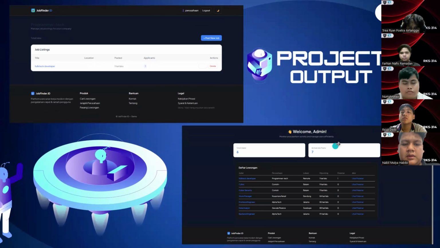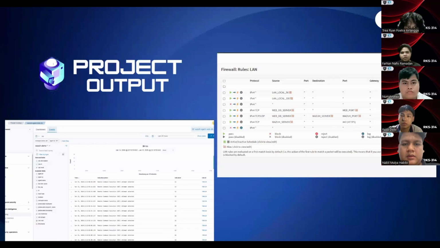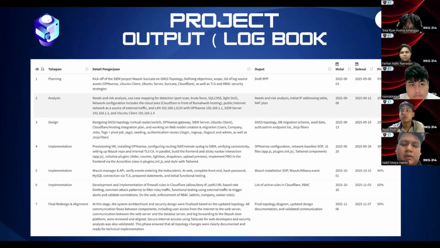Next presentation by Farhan Hafiz Ramadan. I will continue the explanation of the project output. This slide shows the successful integration between OPNsense as the firewall and Wazuh as the SIEM platform. Next. First is planning: scope, system topology, and identifying log sources to be monitored.